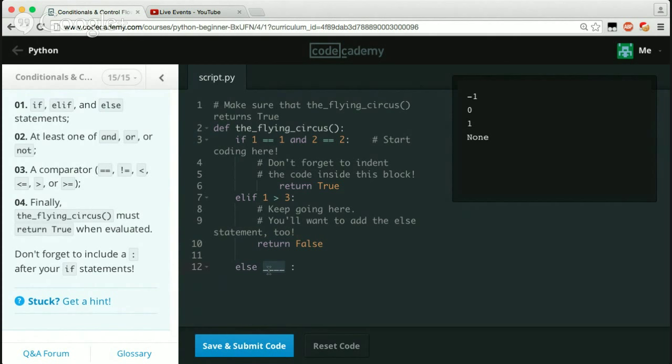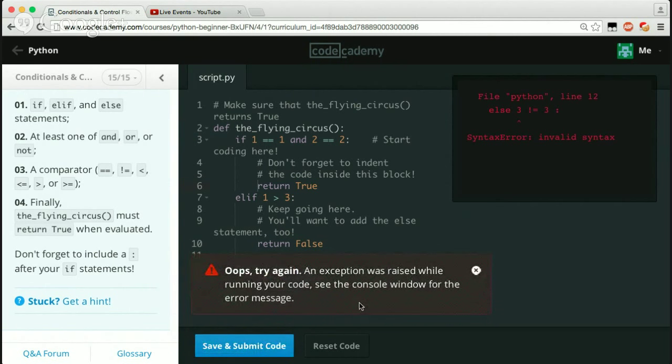And then else, we can just use a comparator, 3 not equal to 3, which is obviously false, but who cares? We'll just say return, that'd be false anyways. I think this has to come back just 1. Let's try to run that.